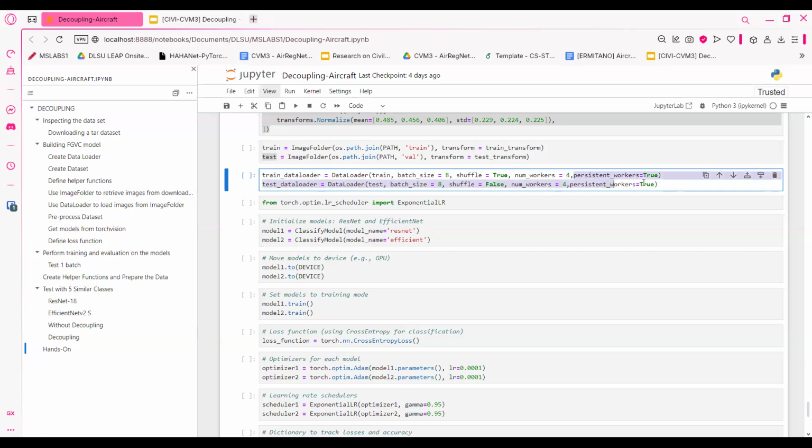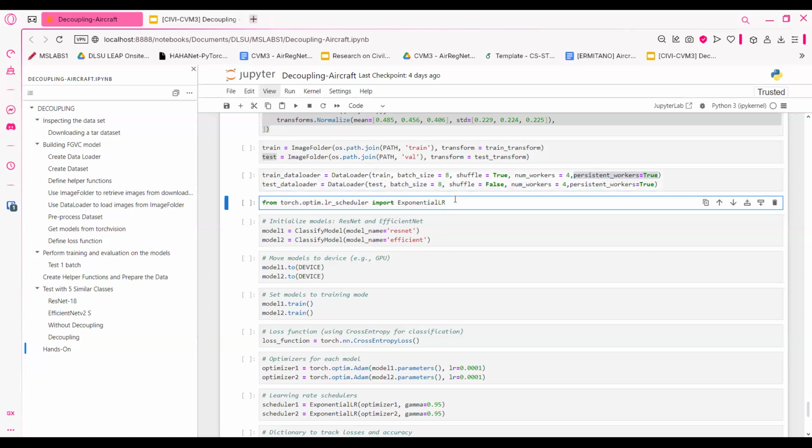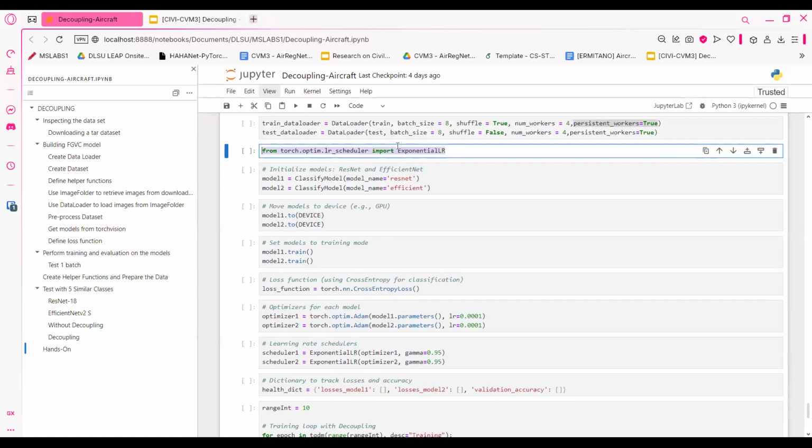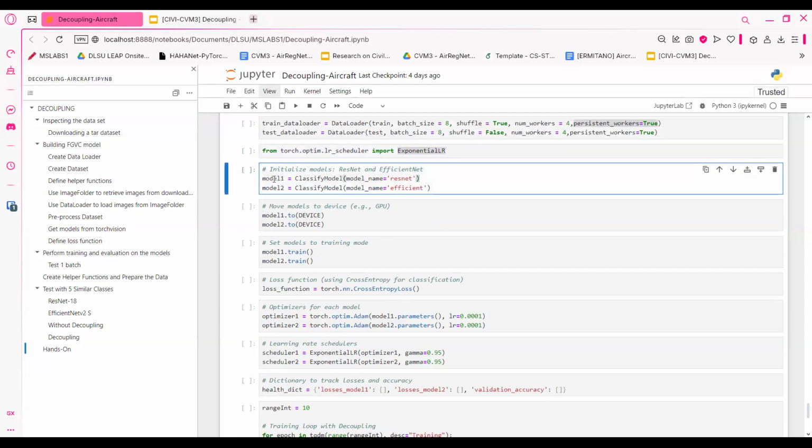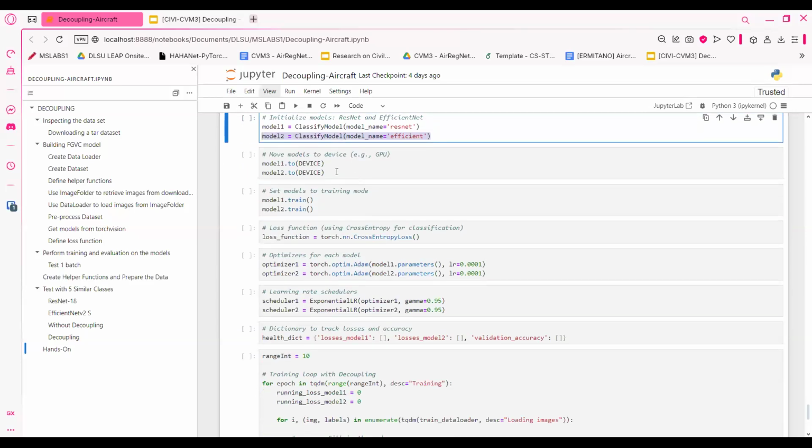Persistent workers, I'm not sure since sometimes it errors, sometimes when training there's none, but other times there is. It suddenly gives an error. And then of course, I'm going to use exponential learning rate. We get the models, which is we set the model name to ResNet 18 and then EfficientNet.